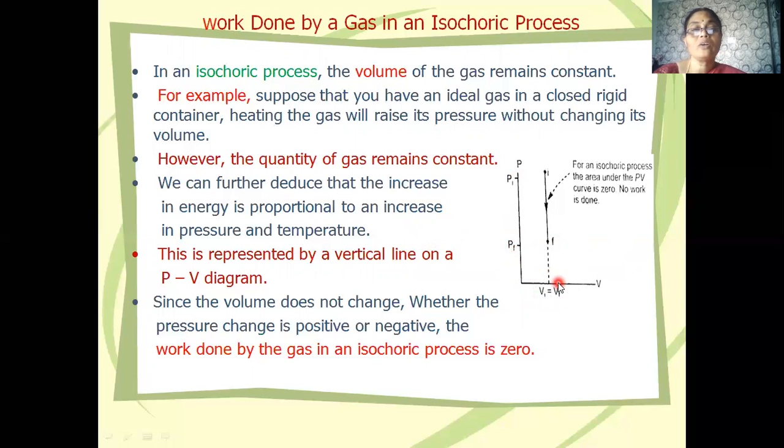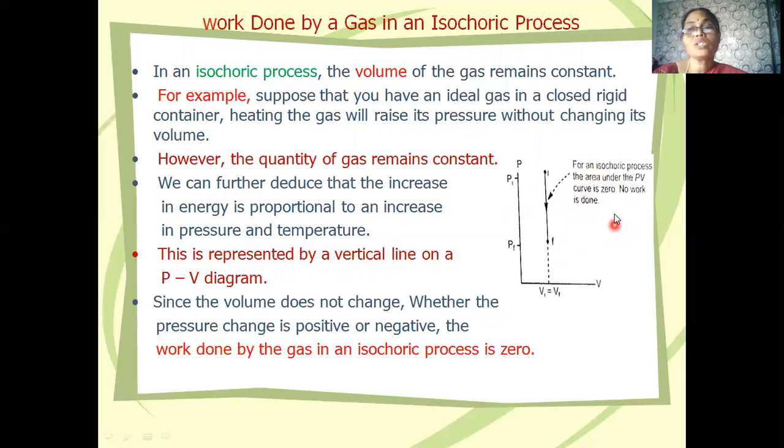Since the volume does not change, whether the pressure change is positive or negative, the work done by the gas in an isochoric process is zero. That is, in an isochoric process, the area under the PV curve, where this is P and this is V, is 0. So when the area under the PV curve is 0, we know that the area under the PV curve is equal to the work done.